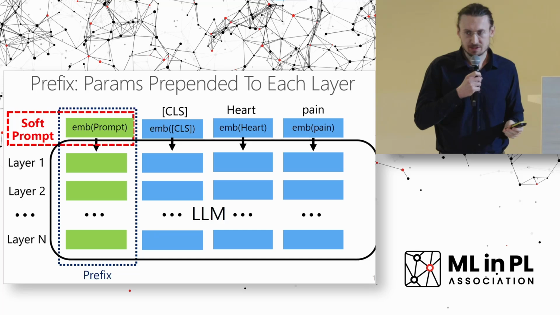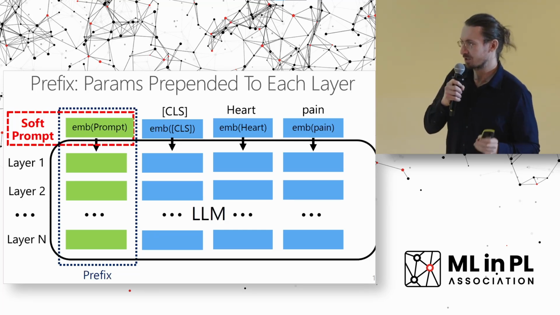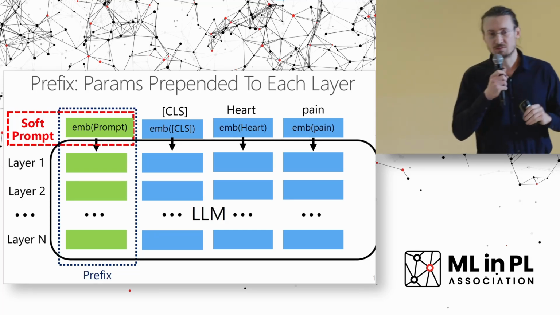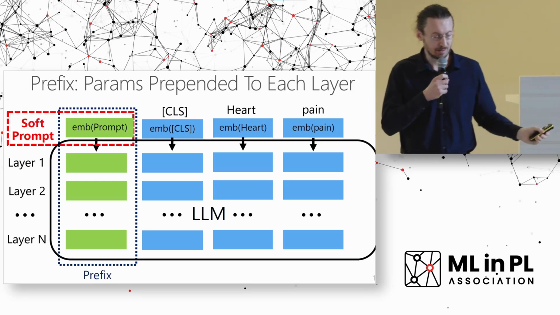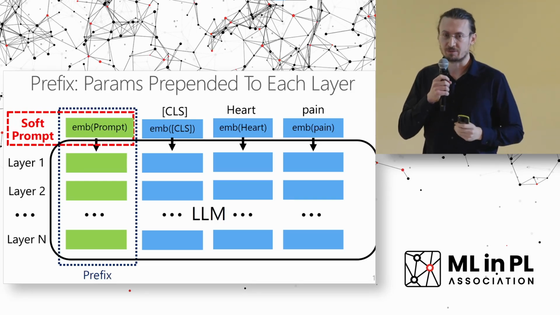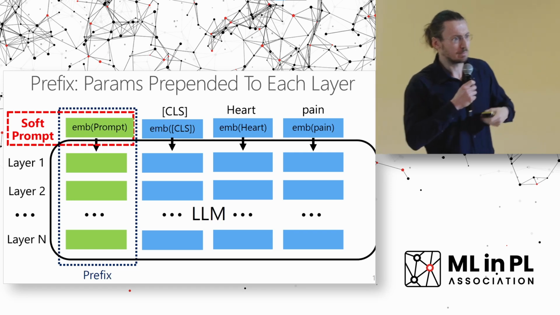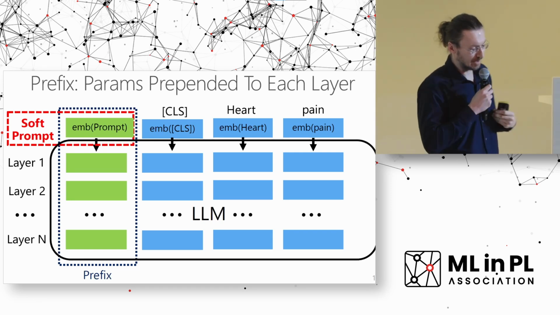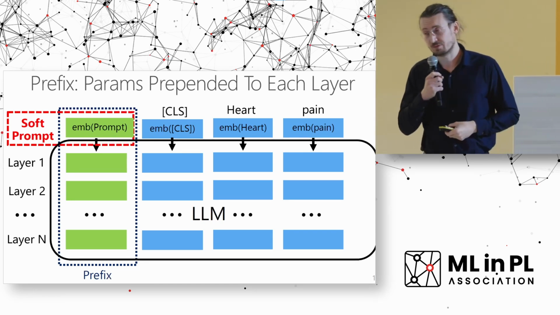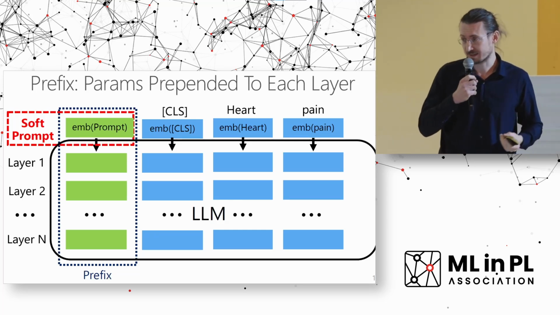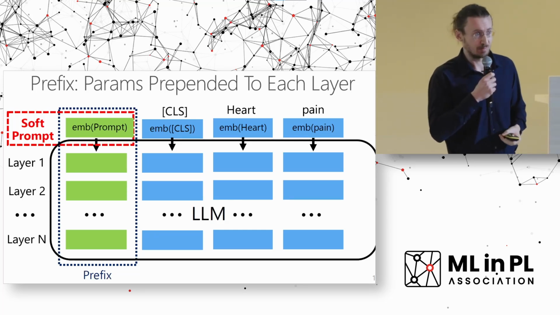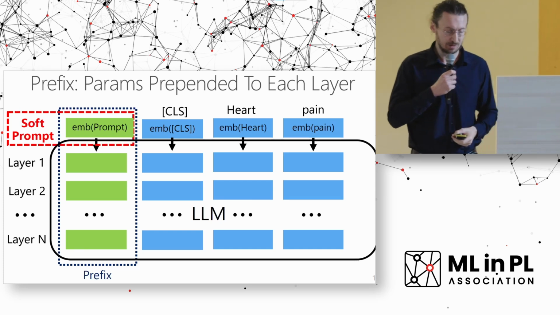And then for prefix, we do a bit more. Apart from adding these additional parameters to the input, we can also add them through the whole model, to every single layer, every attention layer. So it gives you a bit more control over what's happening within the LLM. And especially for more difficult, complex tasks, this prefix is actually a preferable way to adjust your model.